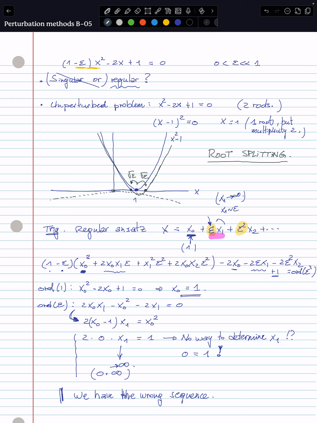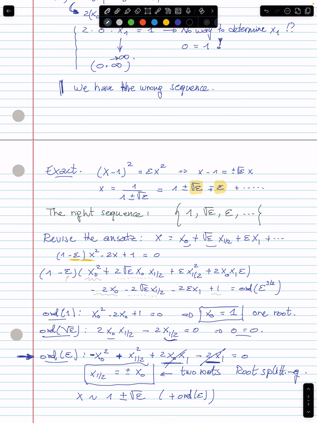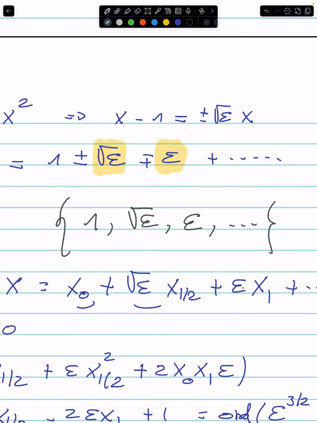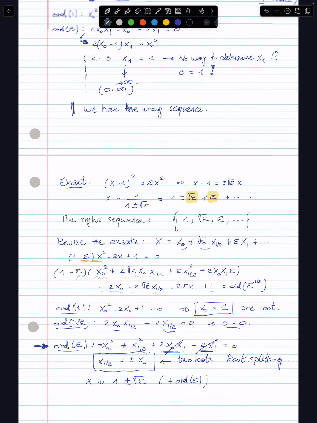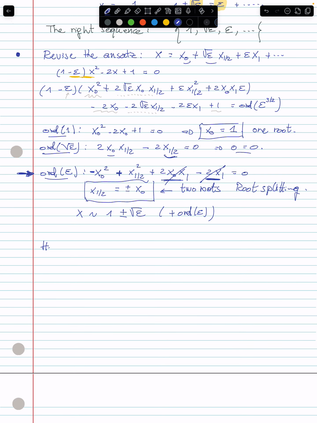Okay, so we cheated a little bit still here, right? Because we said, look at the exact solution. The exact solution actually hinted that the sequence should be like that. Then we used that in the ansatz, we revised it. We saw that it indeed works. So what we're just missing today is how to find the right sequence, all right? How to find the right sequence.